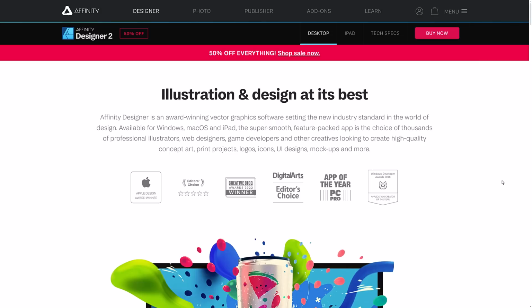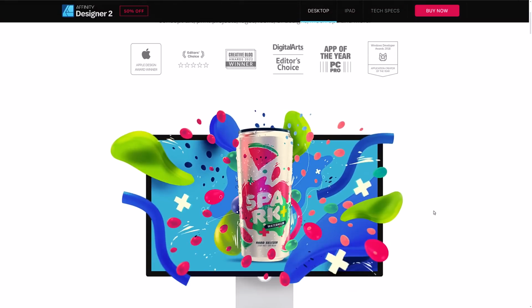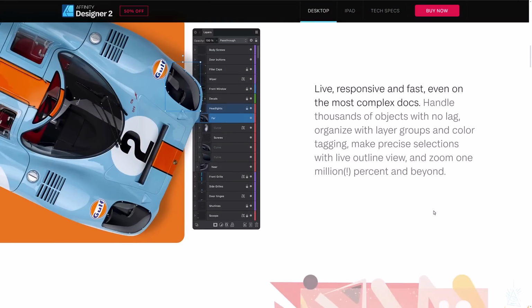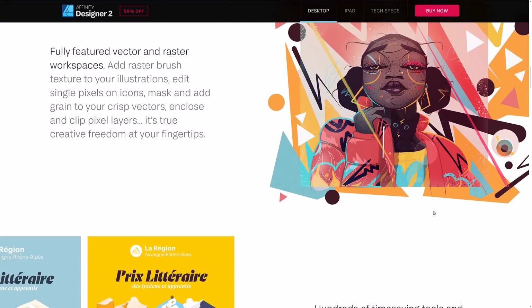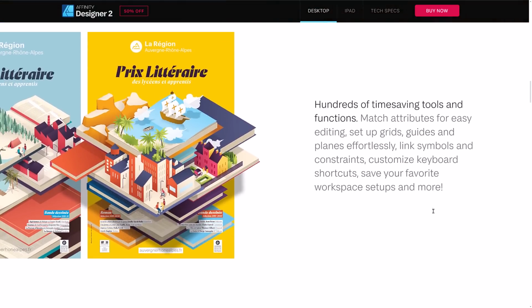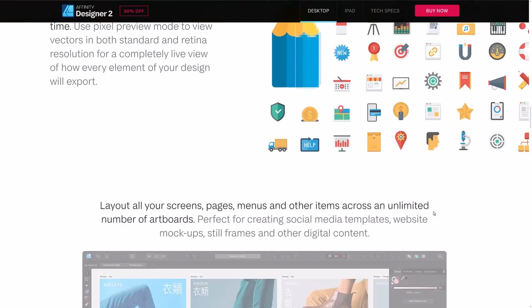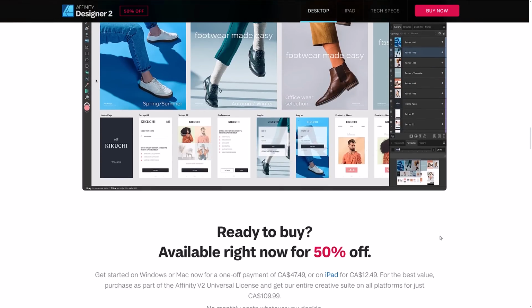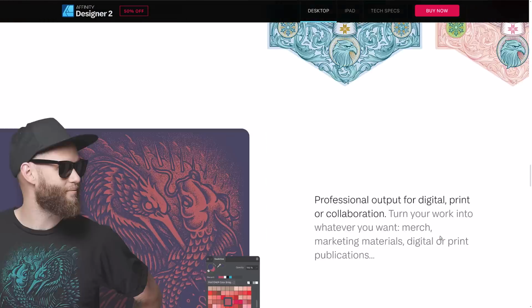list here, and that is Affinity Designer. Now, I actually like Affinity Designer more than I like Affinity Photo, and I generally use Affinity Designer literally every single day. I do all of my thumbnail work, most of my graphic work, etc. in Affinity Designer. Now, that's not saying much because I am not much of an artist, but it does everything I need. I actually learned it better than I learned Adobe Illustrator. It's just I bounced off Adobe Illustrator for some reason, whereas Designer, it speaks to me. It's something that works quite well for me.